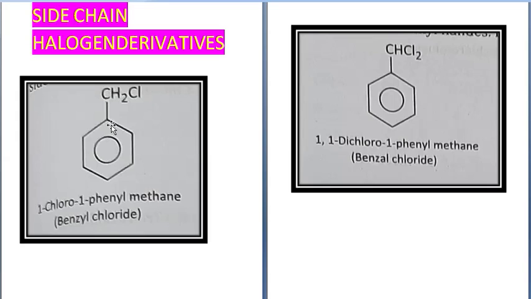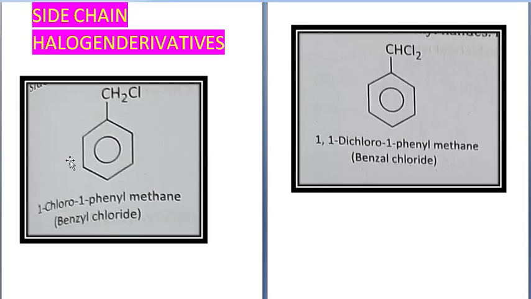So when halogen atom is linked to one of the carbon atoms of the side chain carrying the aryl group, then it is called side chain halogen derivative, and it is also called aralkyl halide. ARALKYL, aralkyl halide.